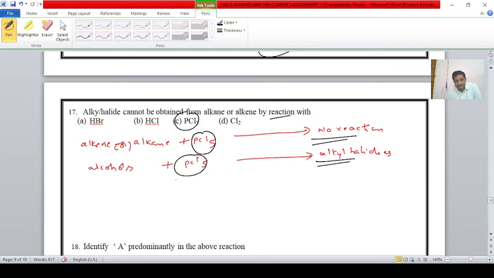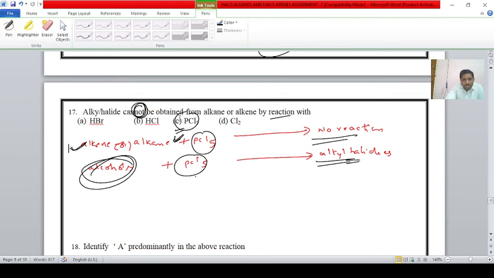PCl5 can be used for the preparation of alkyl halides from alcohols, but not from alkanes and alkenes. Hence, C is the correct answer, students. Alkyl halides cannot be obtained from alkanes and alkenes by the reaction with PCl5.